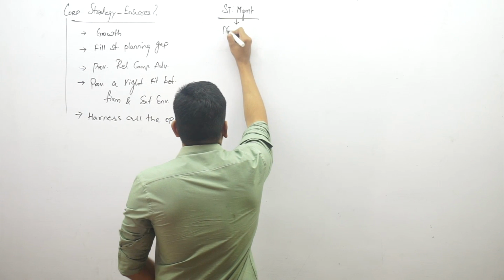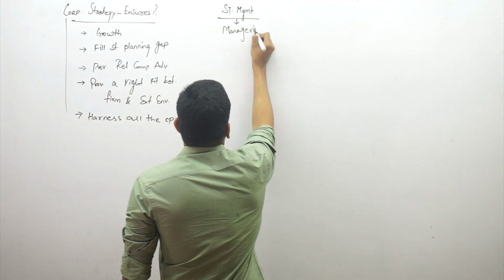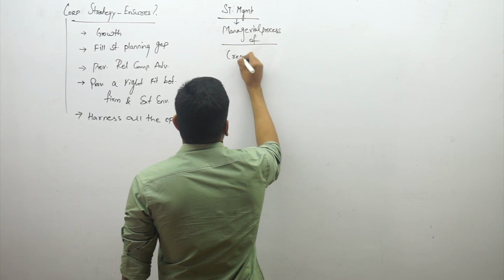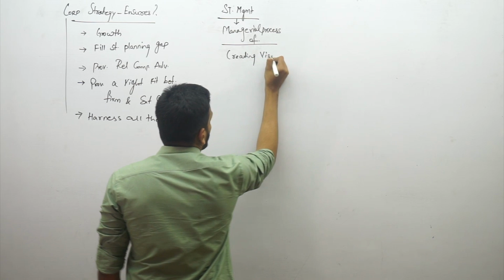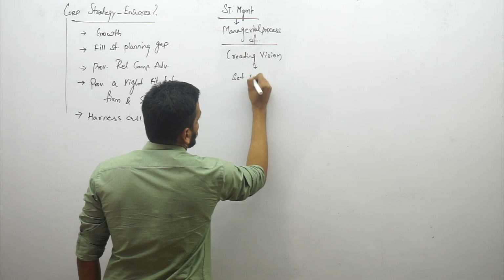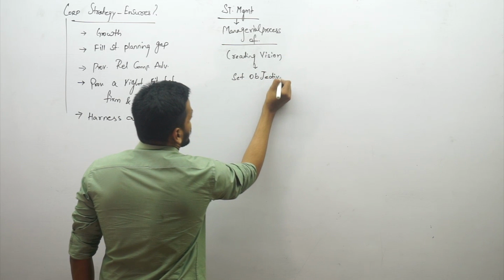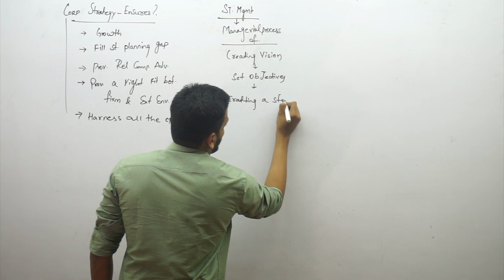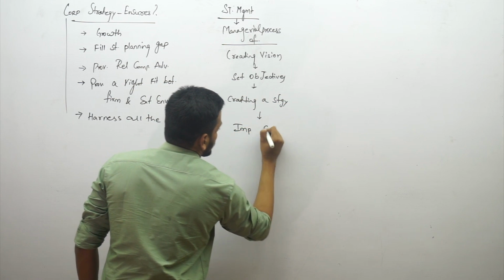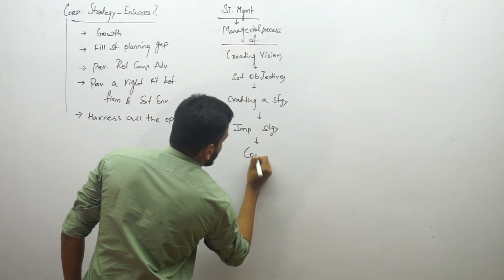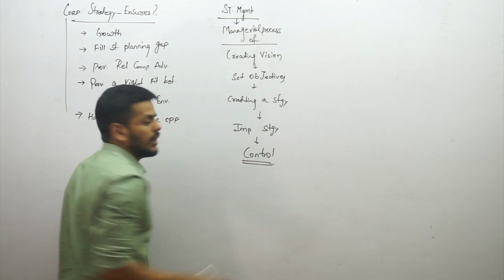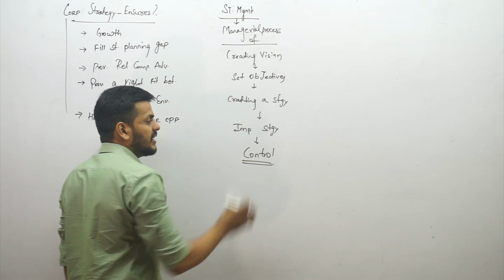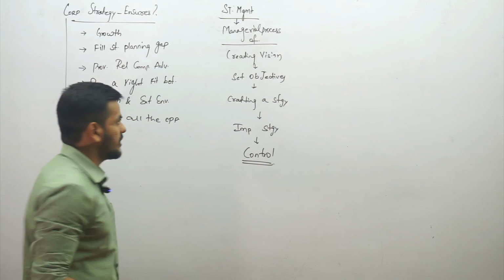Strategic management is a managerial process of creating vision, setting objectives, crafting a strategy, implementing that strategy, and taking corrective actions whenever required, which is called control. So control is about taking corrective actions.